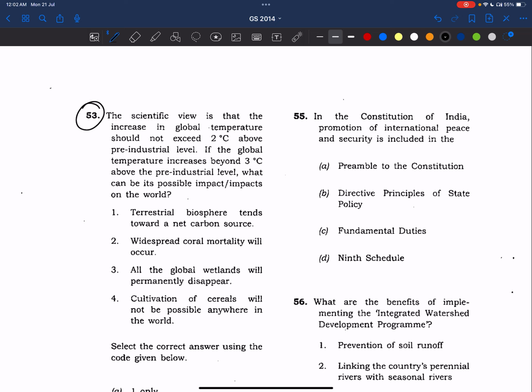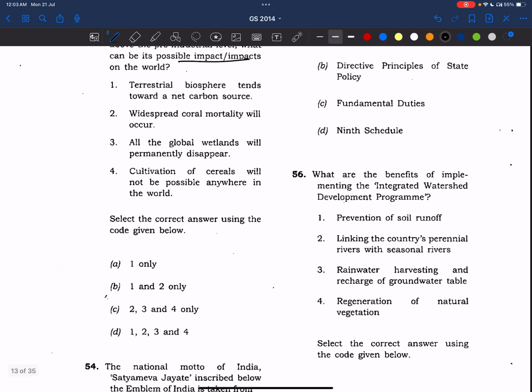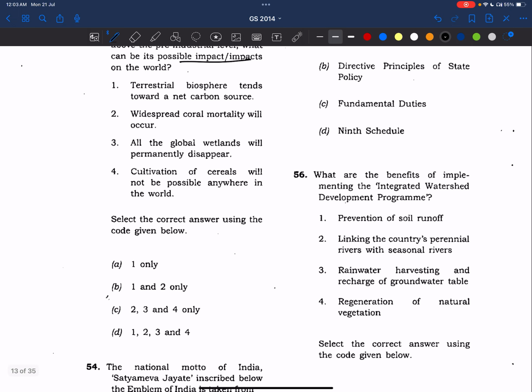The scientific view is that the increase in global temperature should not exceed 2 degrees centigrade above the pre-industrial level. If the global temperature increases beyond 3 degrees centigrade above the pre-industrial level, what can be the possible impacts on the world? It is asking, if global warming is increasing, what are its impacts? The terrestrial biosphere tends towards a net carbon source.